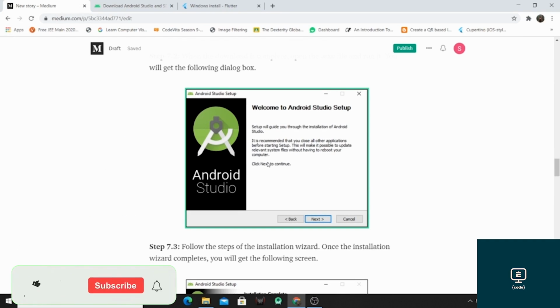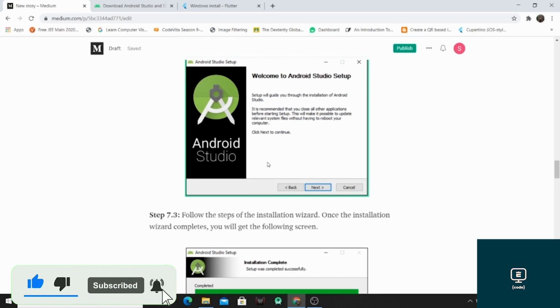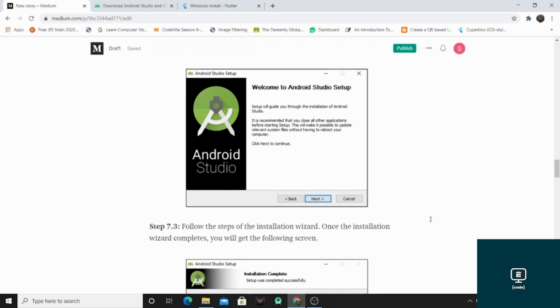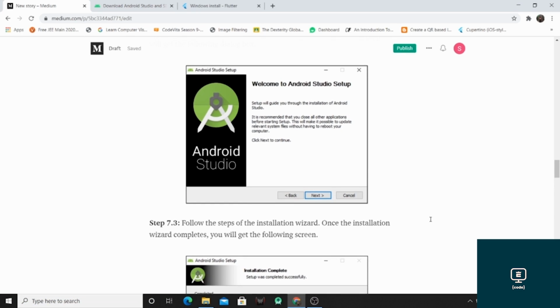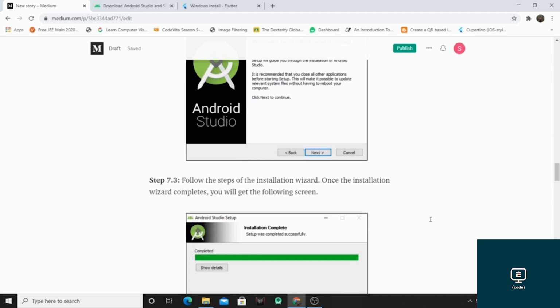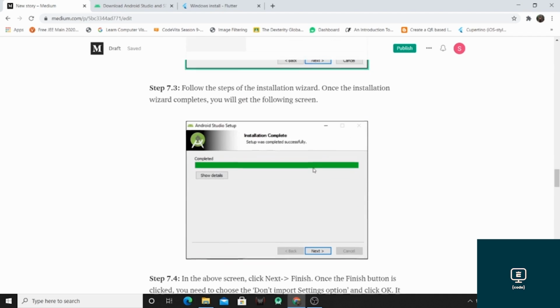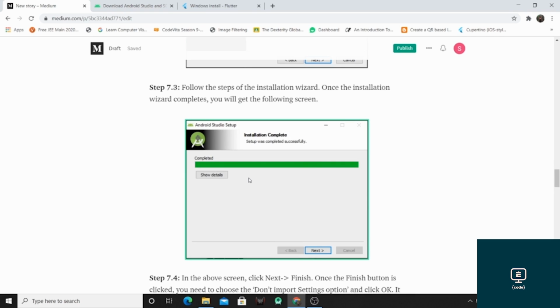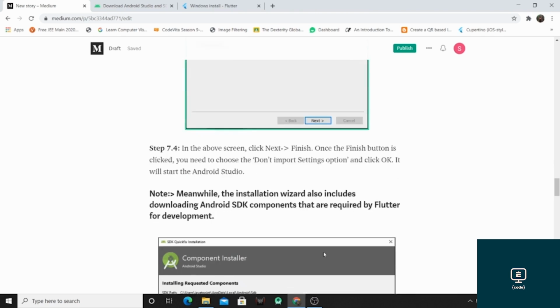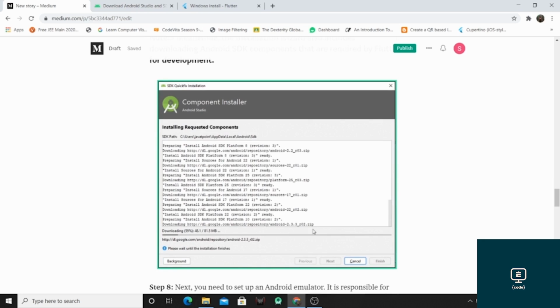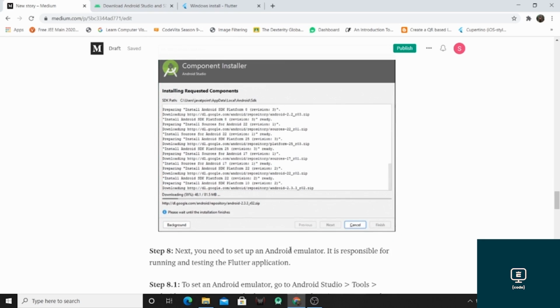As I have already installed Android Studio, I will not be able to show you these steps. So you can follow these steps from this blog. This blog link will be available in the description, so you can go through it. After this page appears, just click on next. After the successful completion of the installation of Android Studio, just click on next, and the required components will be installed, and this will take some time.